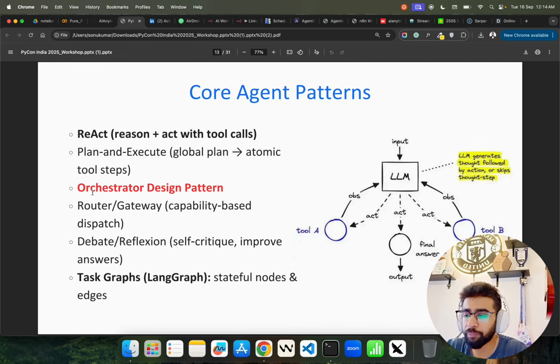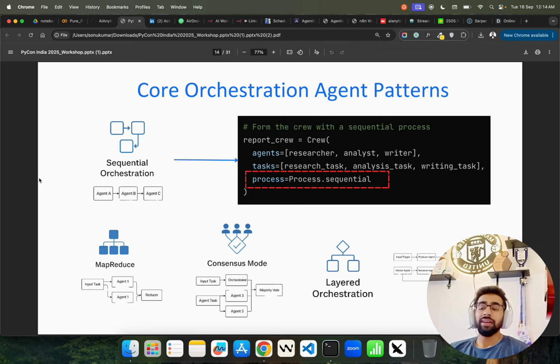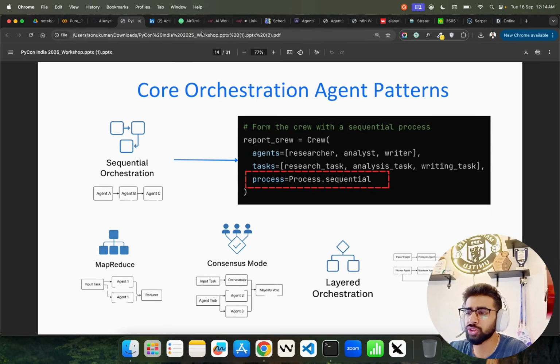Let's come back. Now, I already have a video on this, very detailed, called Core Orchestration Agent Patterns. So first one is sequential orchestration. If you look on the right-hand side, here we have process.sequential. Nowadays, we have an orchestrator, right, which orchestrates multiple agents. Agent one, for example, let me just show you here.